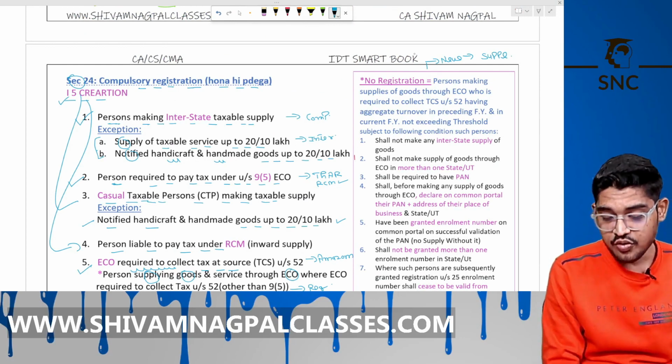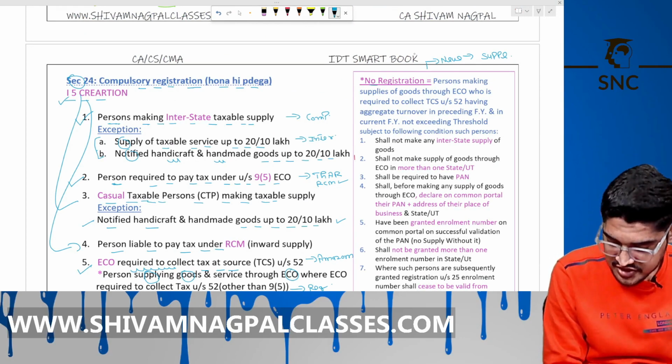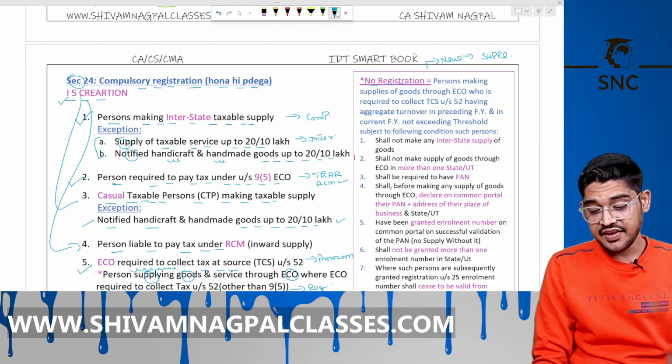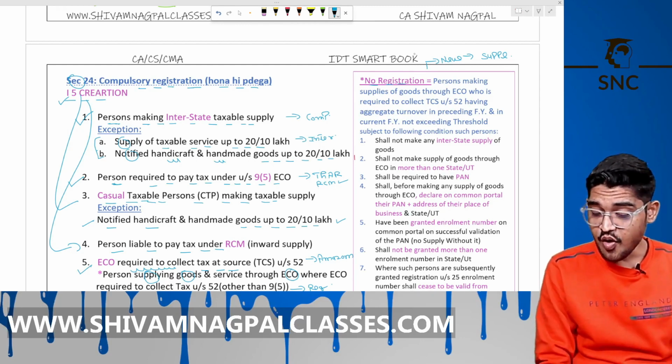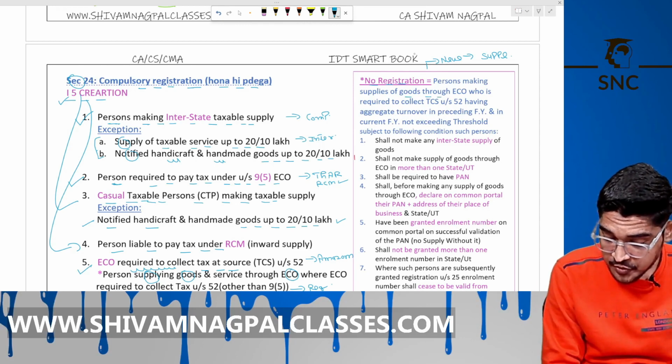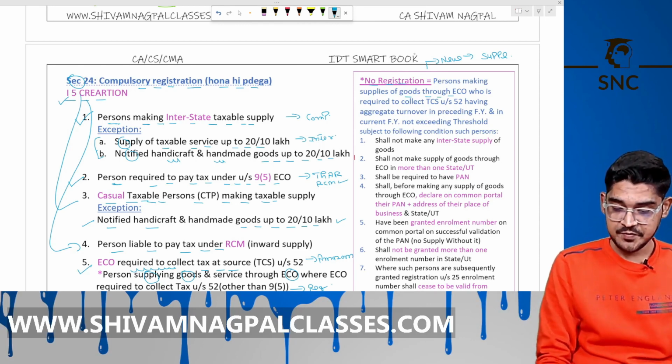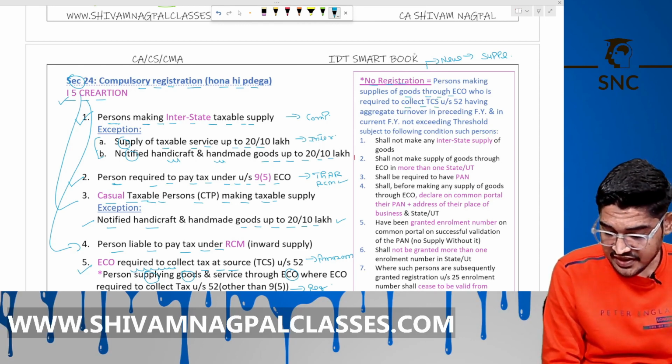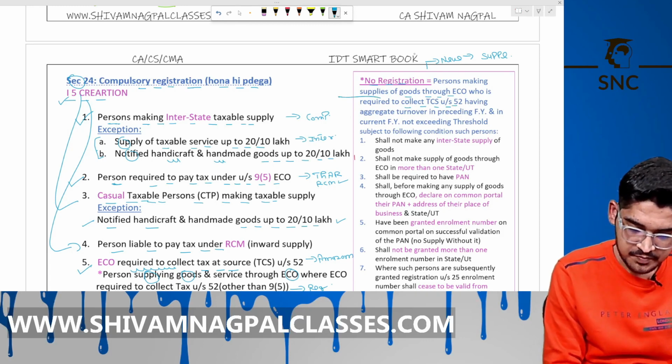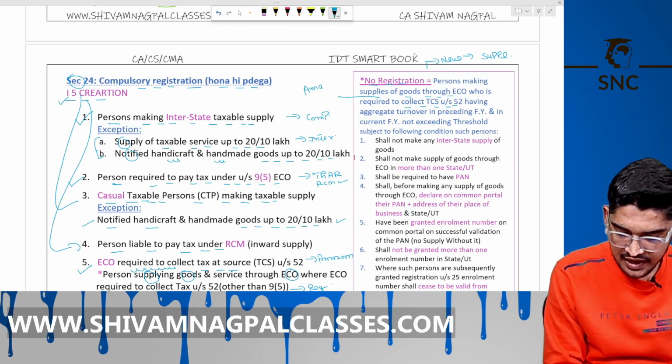They also need not take registration if persons are making the supply of goods to the ECO who is required to collect the TCS under section 52, means Amazon, Flipkart.